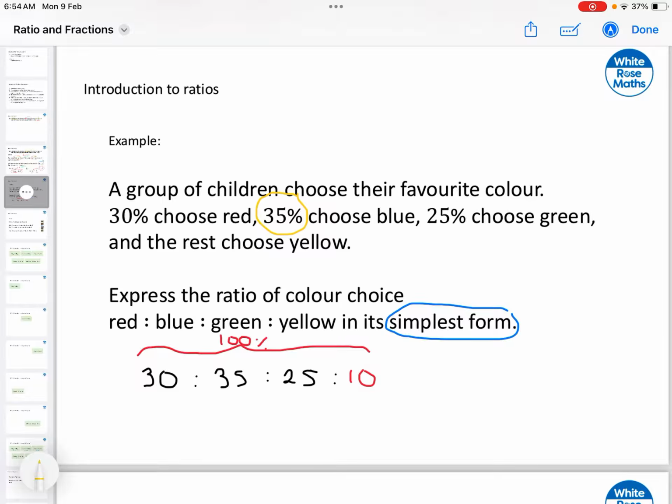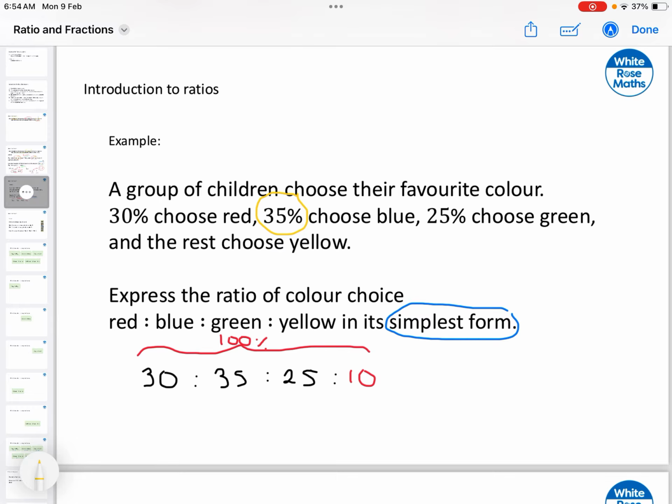What we can say from this is then that the distribution tells us that the most amount of children choose blue as their color of preference. Now, this is the choice. So what we can say is that, for example, the amount of people choosing yellow is 1/3 of the amount of people choosing red. Okay, so this is one way of reading the ratios.